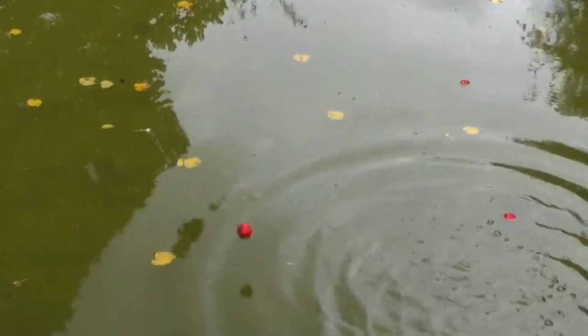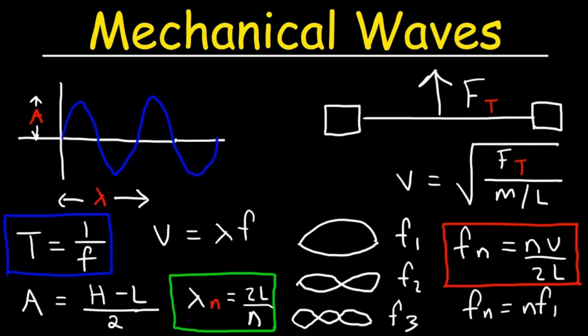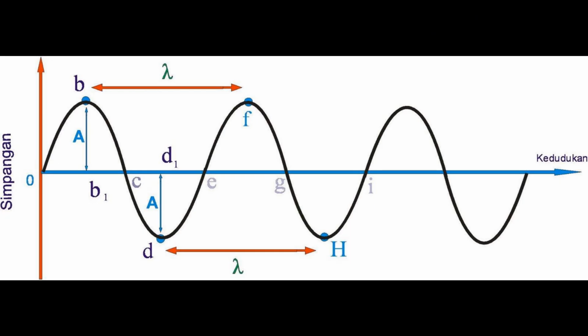And there is one more wave called mechanical wave. A mechanical wave is a wave that is not capable of transmitting its energy through a vacuum. Mechanical waves require a medium to transport their energy from one place to another. Sound wave is an example of a mechanical wave.